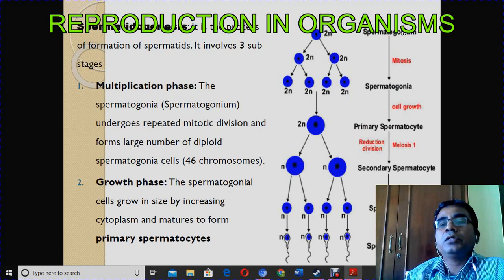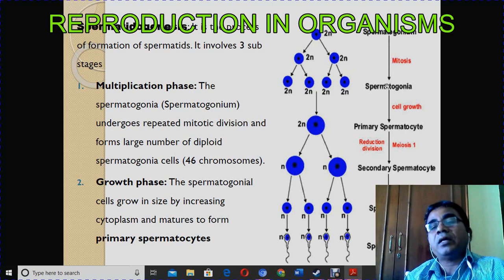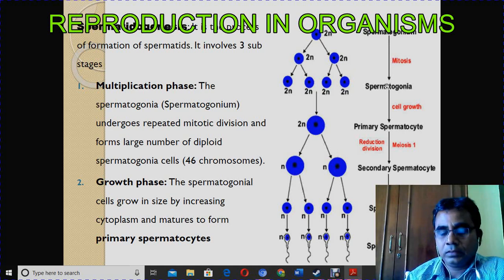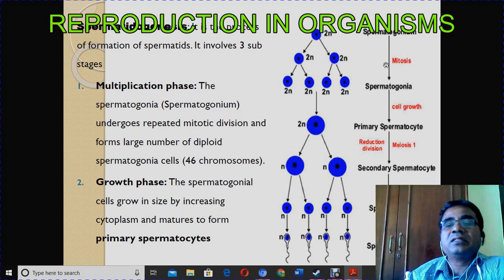The spermatogonium undergoes cell division by mitosis and produces many spermatogonia. The spermatogonia are in the 2n stage, which means the number of chromosomes in these cells is 46.